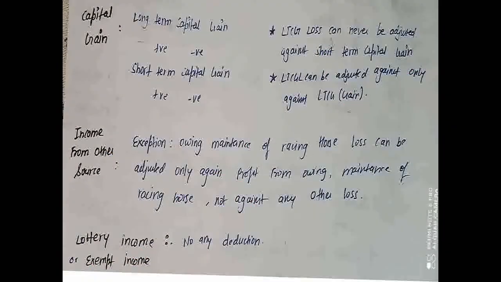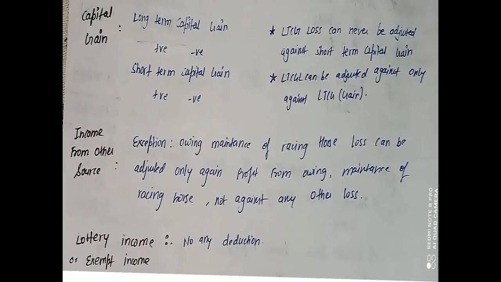Now capital gain. You know that under capital gain we can have short term capital gain and long term capital gain, and both can be positive and negative. Here also, like we read in speculative income, we have an exemption. The exemption is that when you are having a short term capital loss, it can be set off against long term capital gain.